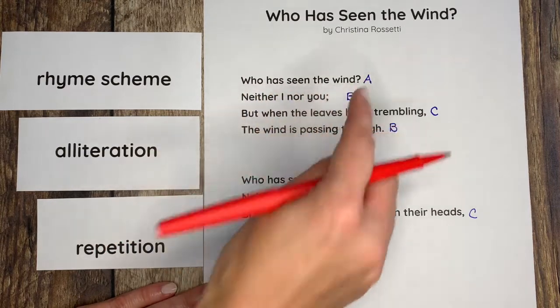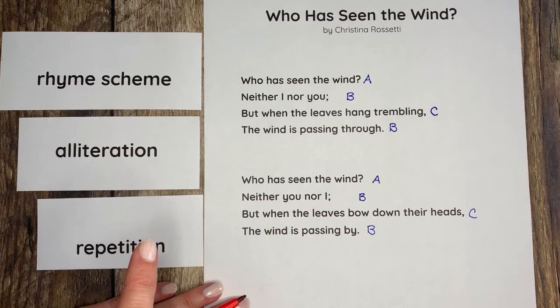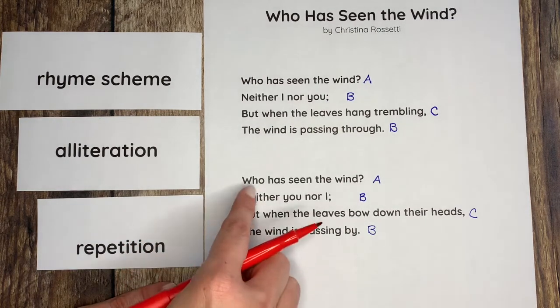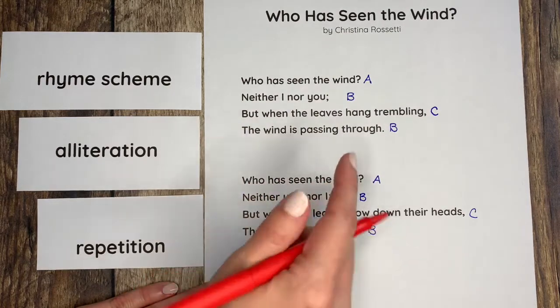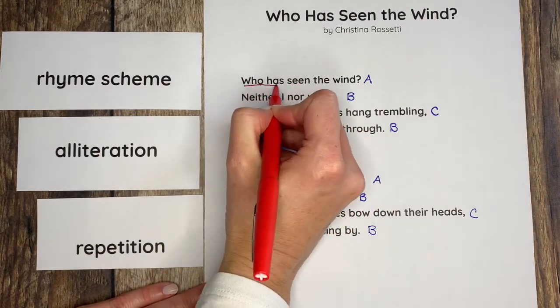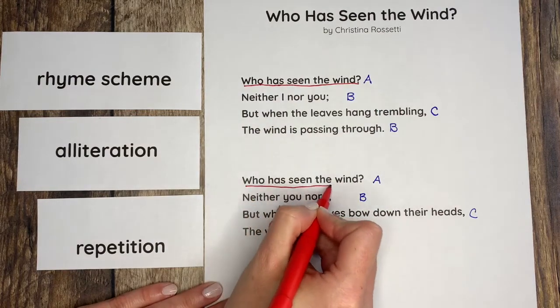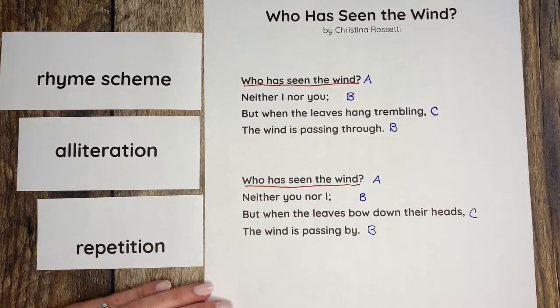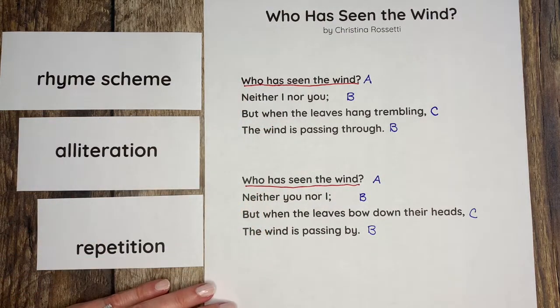Who has seen the wind? Is that phrase repeated? Yes, it is. It's here in the first stanza. It's here in the second stanza. I'm going to underline that to indicate some repetition. Okay, so here's an example of repetition. Who has seen the wind? Who has seen the wind?